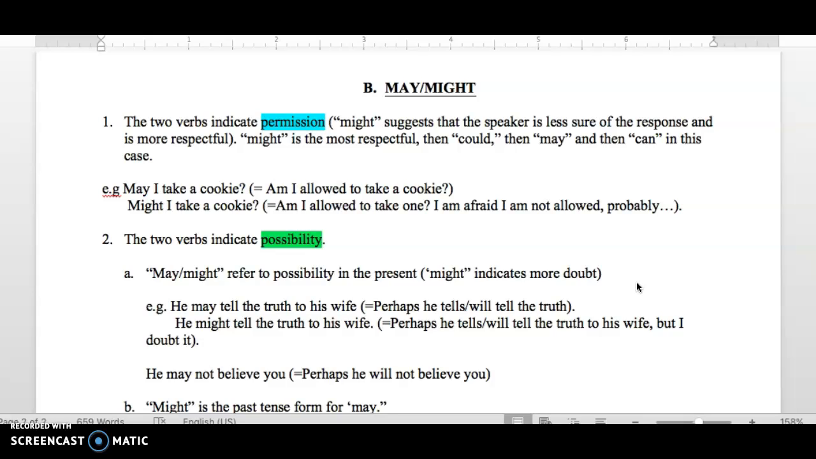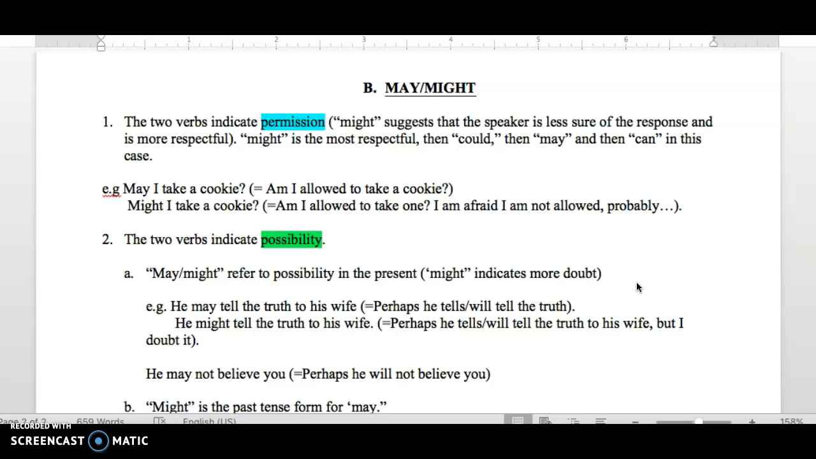For example, may I take a cookie? Which means, am I allowed to take a cookie? If I want to be even more polite and more respectful, and if I'm not really sure of the answer, then I use might. Might I take a cookie? Meaning, am I allowed to take one? I'm afraid I'm not allowed, probably, but I don't know.